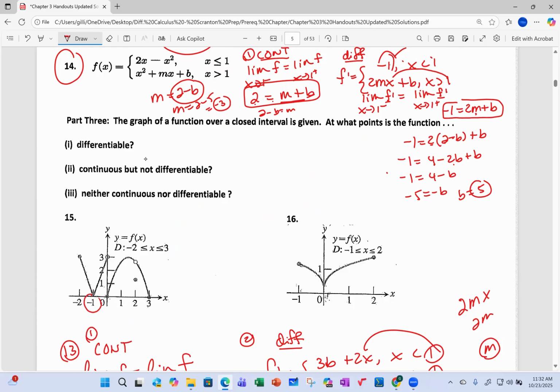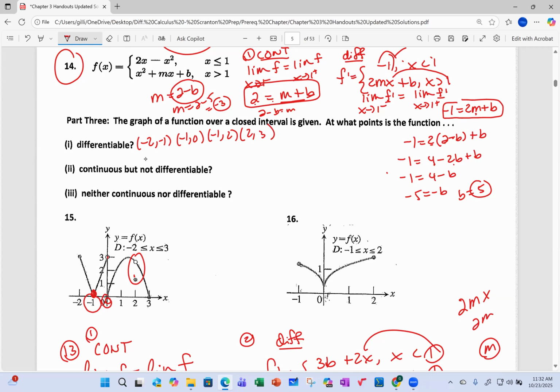So it's not differentiable at -1 because of that corner point. It's not differentiable at 0 because it's not continuous there at 0. And it's also not continuous at 2. So we got a corner, non-discontinuity, non-discontinuity. So it's differentiable everywhere from -2 to -1, from -1 to 0, -1 to 2, and from 2 to 3. Don't worry about the endpoints.